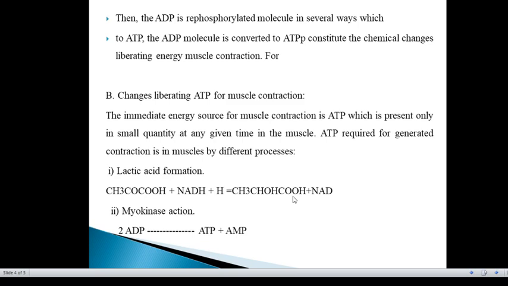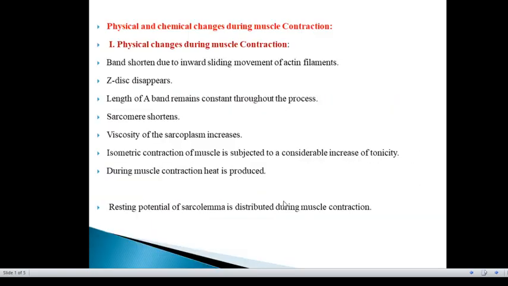Resting muscle, and also muscle with great oxidation capacity, derive a large portion of their energy from the oxidation of fatty acids and ketoacids, and to a lesser extent glucose. This is all about the chemical and physical changes during muscle contraction or during exercise.